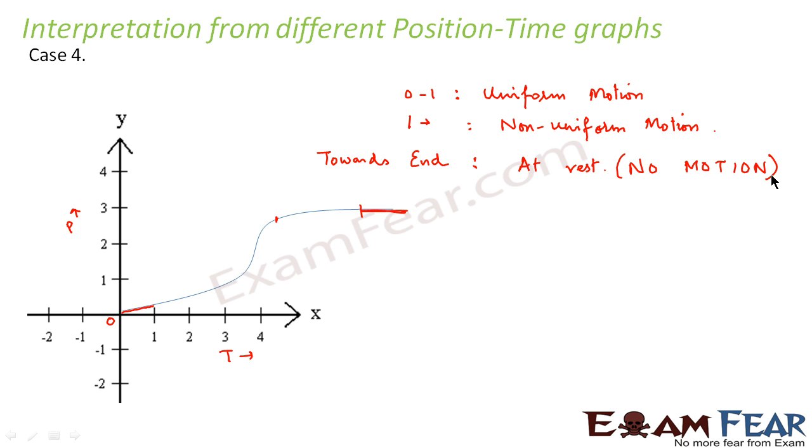So, I hope now it is clear to you how to plot the position time graphs and how to interpret the value of velocity from the slope of position time graph, and what are the different types of position time graph from which you can interpret the motion of the object.